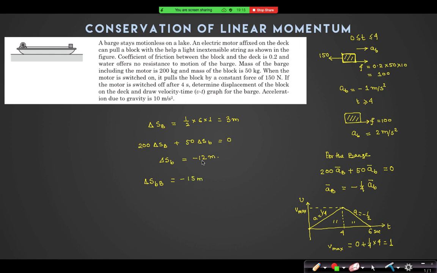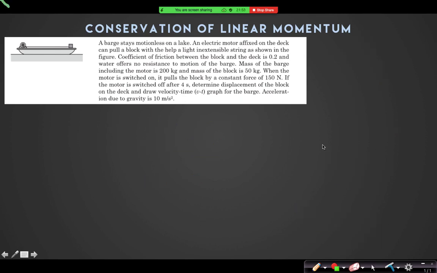Block minus barge. Block is minus 12, minus barge is minus 3. So that is minus 15 meters. Means 15 meter to the left. Yes. Means in this direction. So these are the two answers of this question. So next question.